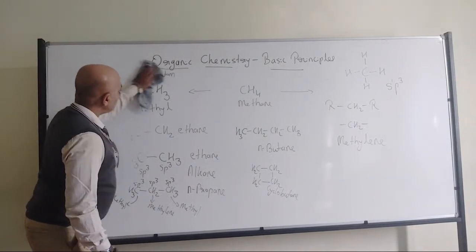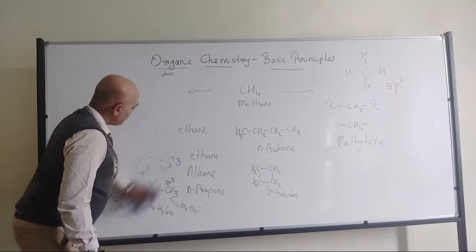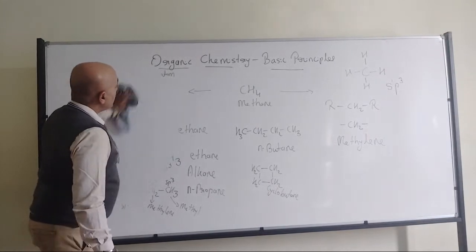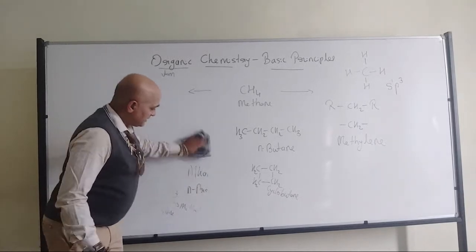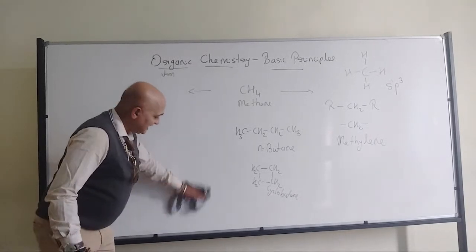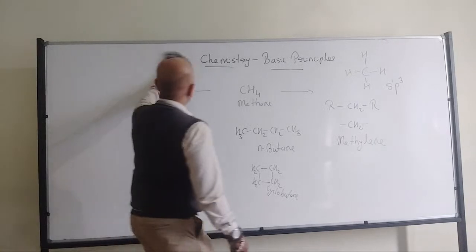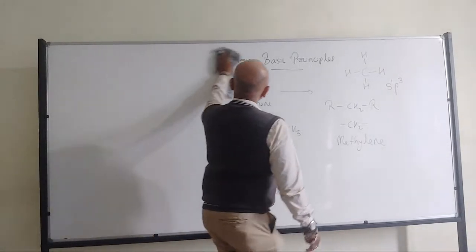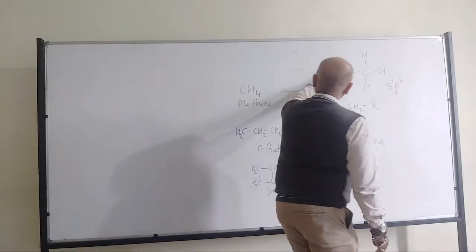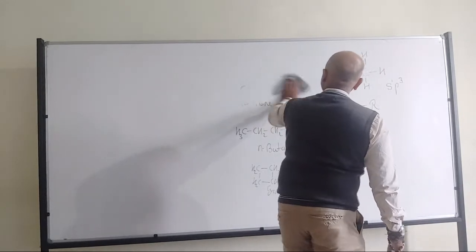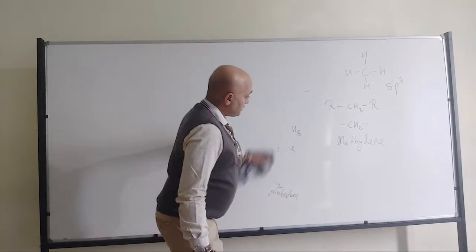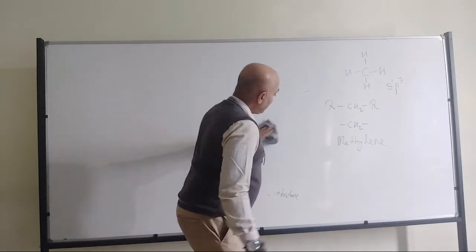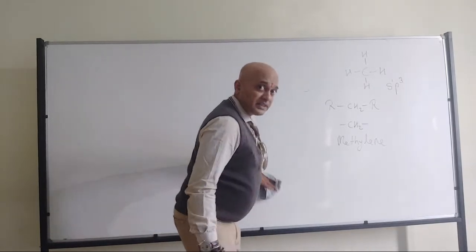Fine. So what we have discussed today? Today we have discussed about organic chemistry. What do you mean by organic chemistry? Then we have discussed about organic compounds. Then we have discussed about classification of organic compounds, where we have the cyclic and non-cyclic.